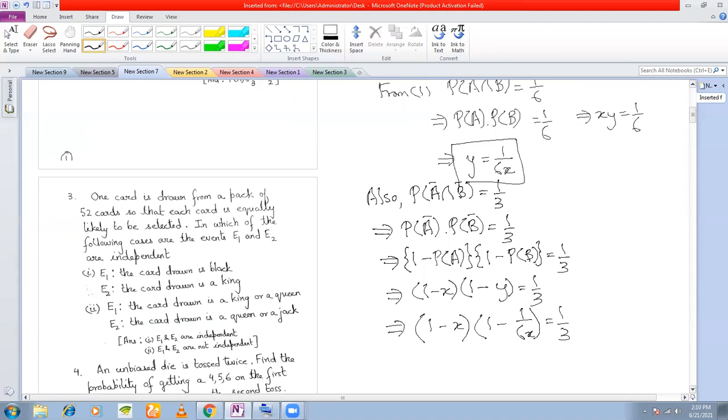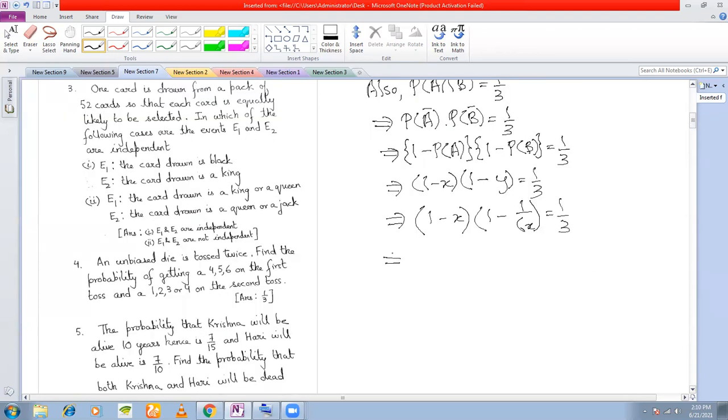Okay, so we are getting an equation here. What is the equation that we are getting? If you multiply everything and write it as a quadratic, you are going to get here 6x square minus 5x plus 1 equal to 0.